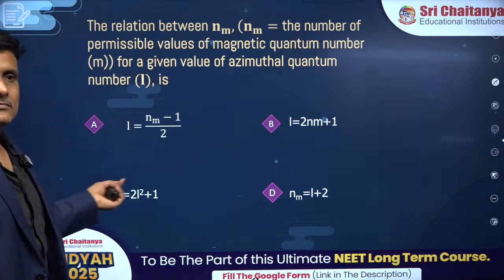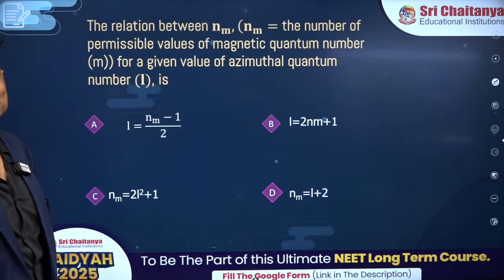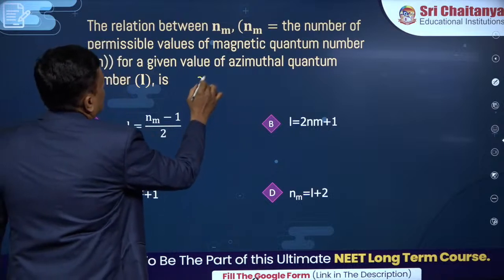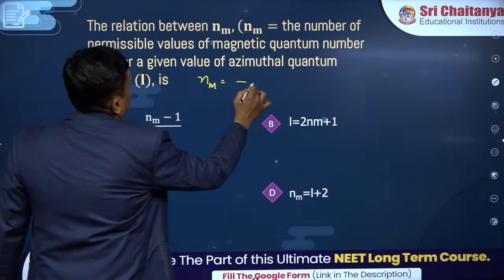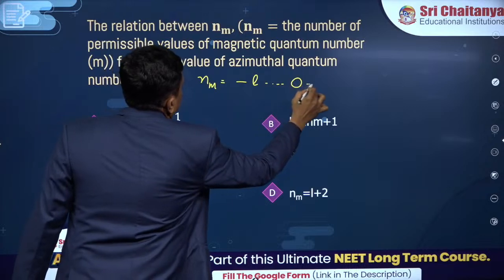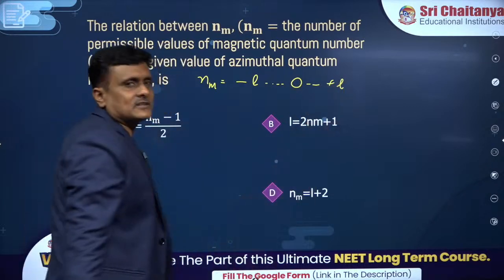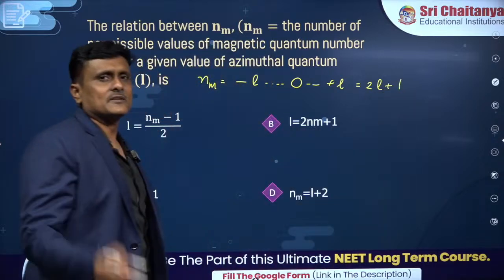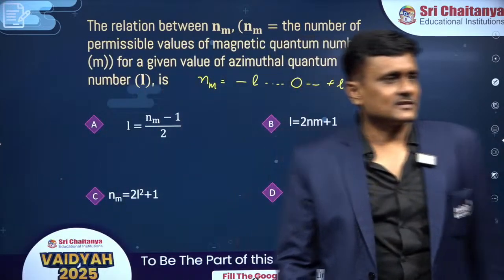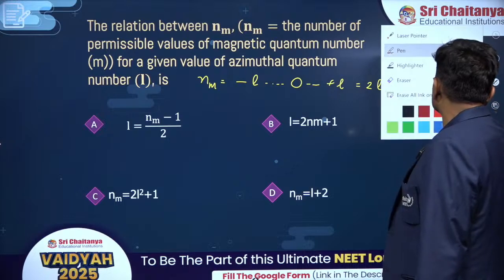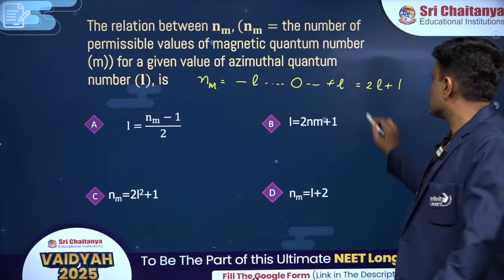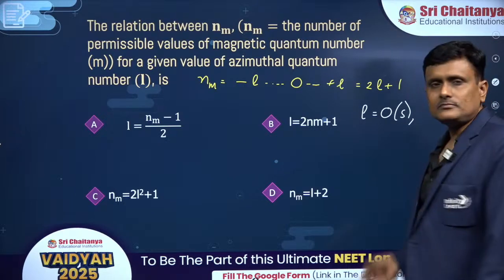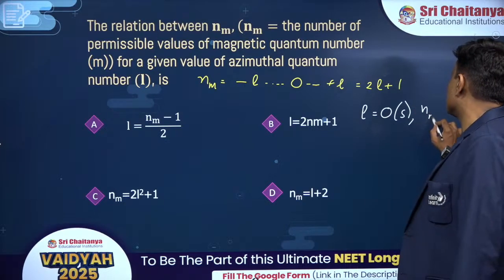Alright, now Varshini gave the answer also. You know that the values of the magnetic quantum number vary from -l to +l, and the total number of values would be 2l + 1, like you have studied. If I take the s orbital, l equal to 0, so I can have only one m value.